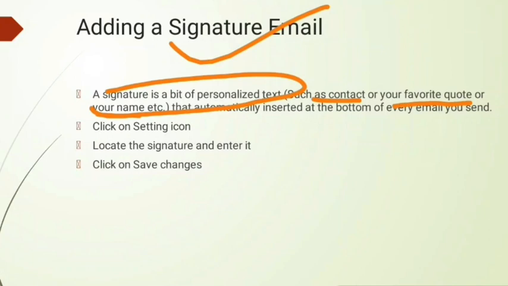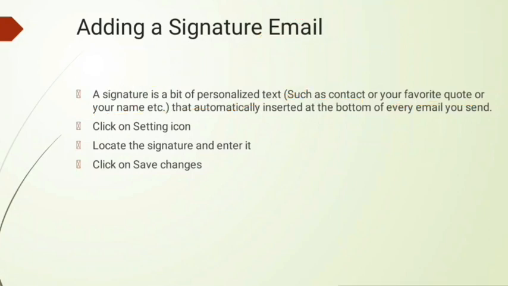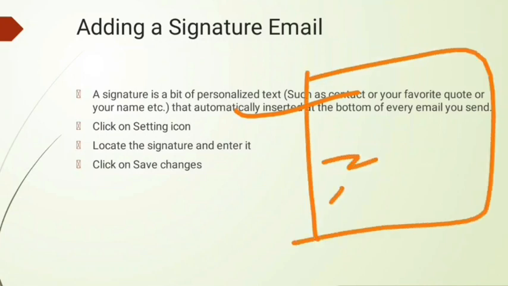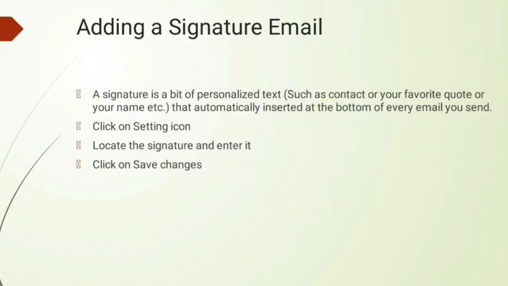These are signatures, and this type of signature is inserted at the bottom of every email you send to others. Like there is a message box, and the same message you want to send to all the recipients. So what you have to do, once you click on this compose button, is that message will be shown. On the setting icon, click on the setting icon, locate the signature, enter it, and click on save changes.